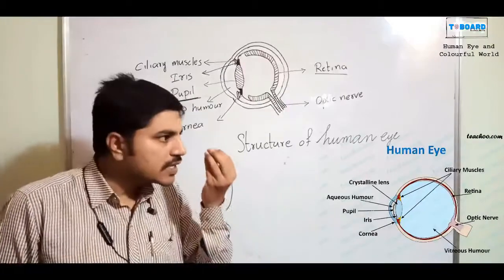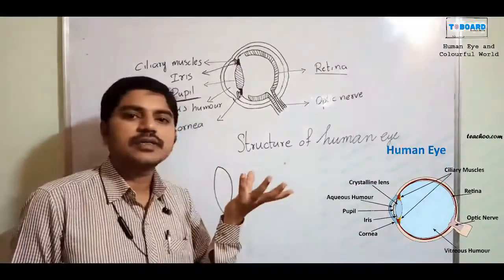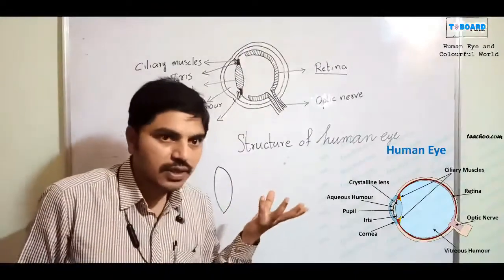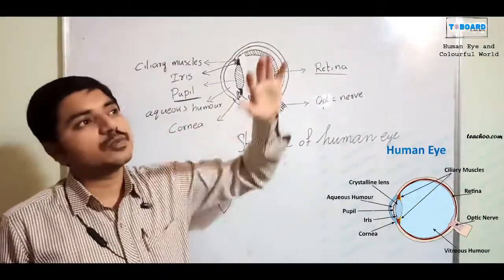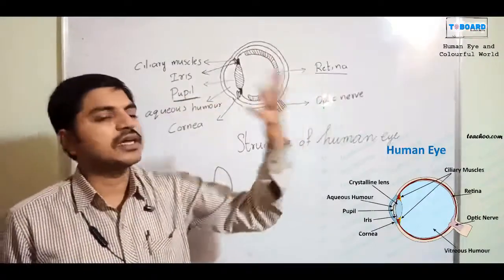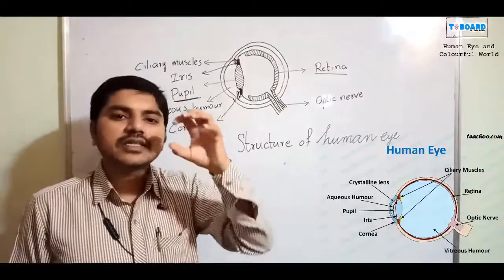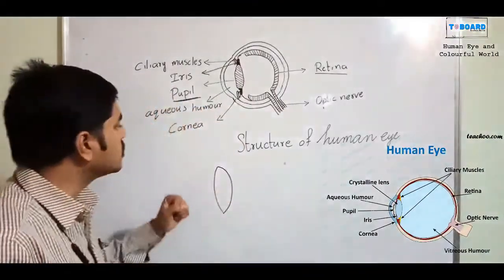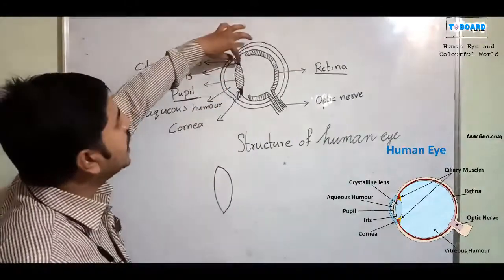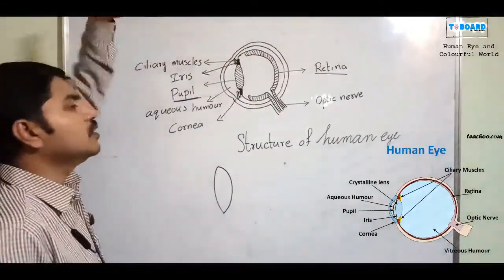I can extend my eyes, yes or no? If I extend my eyes, then only I can see like this. For example, if you want to see a bright light directly, your eyes contract, meaning the pupil comes closer. This total expansion or contraction is possible by using the ciliary muscles only.